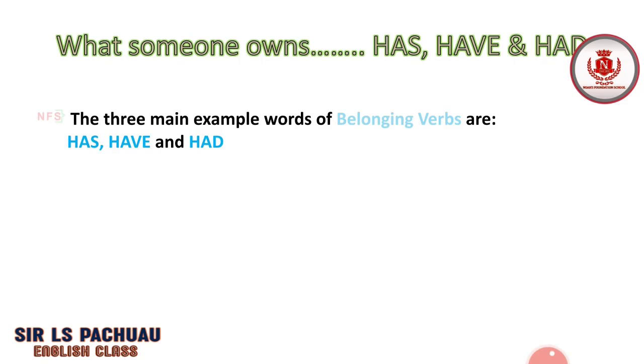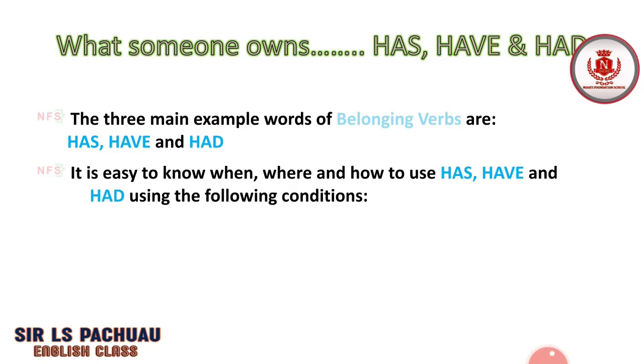The three main example words of belonging verbs are has, have, and had. And it is easy to know when, where, and how to use has, have, and had using the following conditions. I call it conditions, or you can call it factors or anything. You can simply call it words also, but I call them conditions. So let me repeat it again. It is easy to know when, where, and how to use has, have, and had using the following conditions.